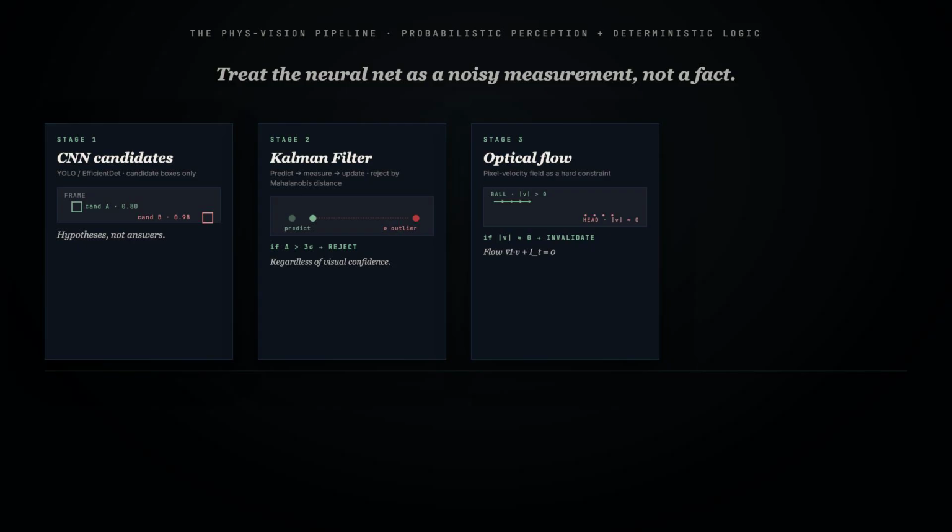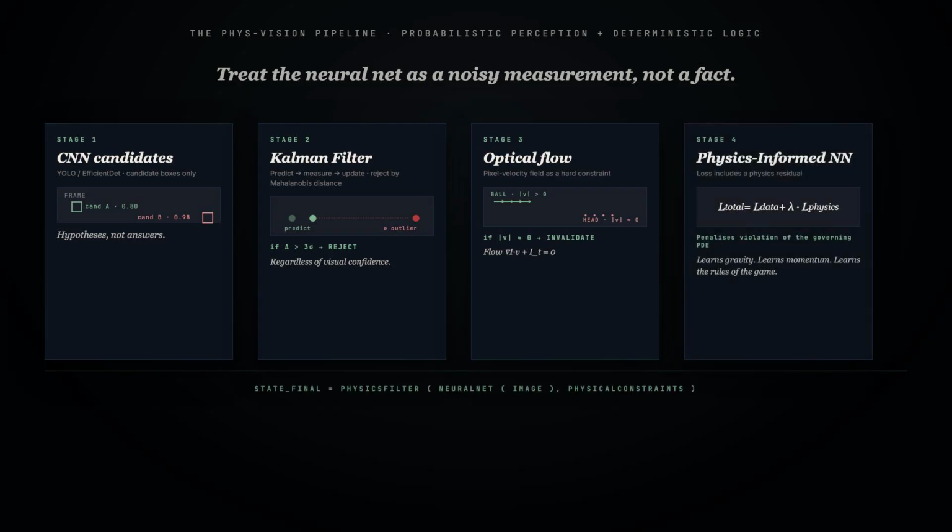Stage 3. Optical flow becomes a hard constraint. A soccer ball in flight generates a specific pixel velocity field. A stationary linesman generates a near-zero field. If the detector says ball, but the optical flow at that region indicates the object is stationary relative to the ground, the detection is invalidated immediately.